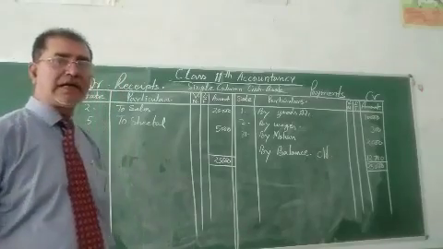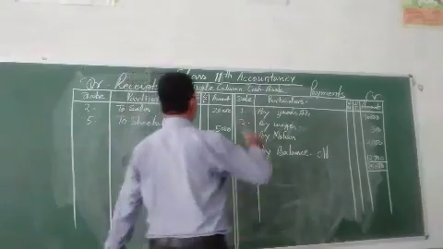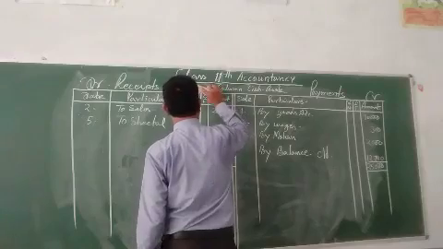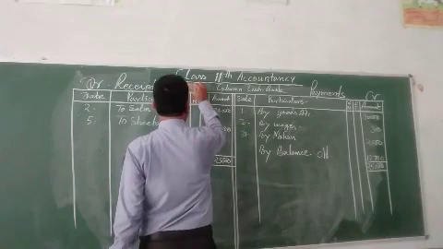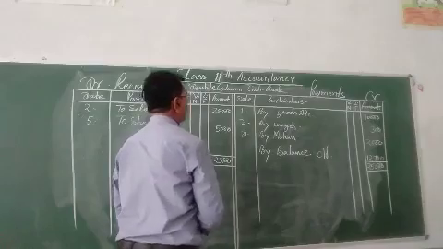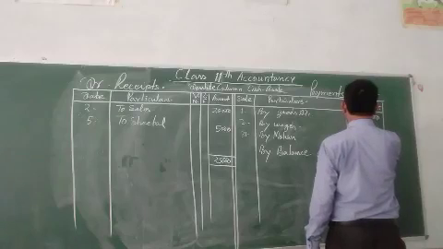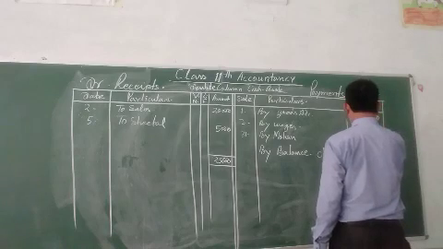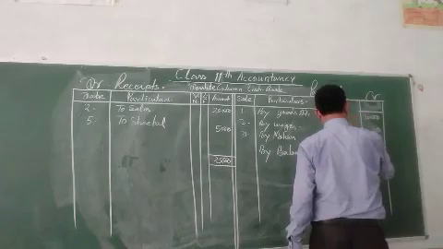Okay, now come to the double column cash book. In double column cash book, you can find over here the bank also, among cash and bank. Two columns means bank related transactions are recorded in the cash book. How? Just you can see over here.